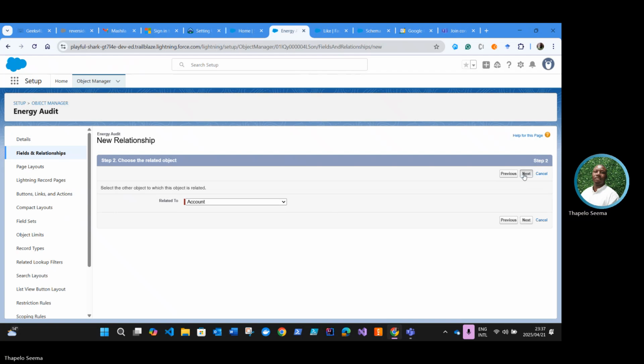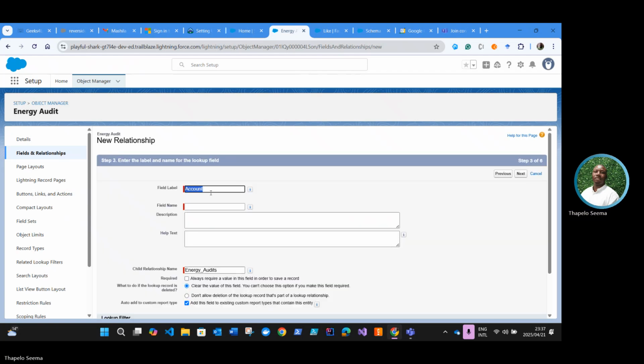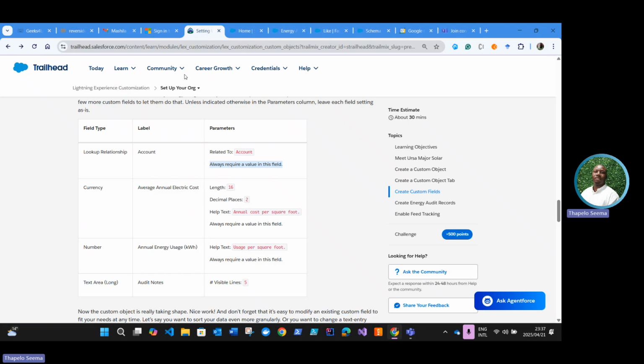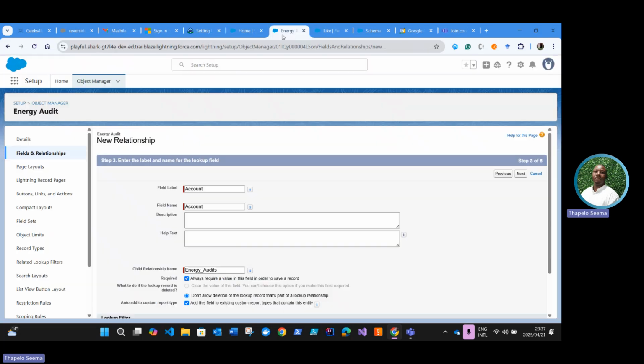Next, they said it must be required. See what else we need to do. So account is required. I think that's all we need to do.